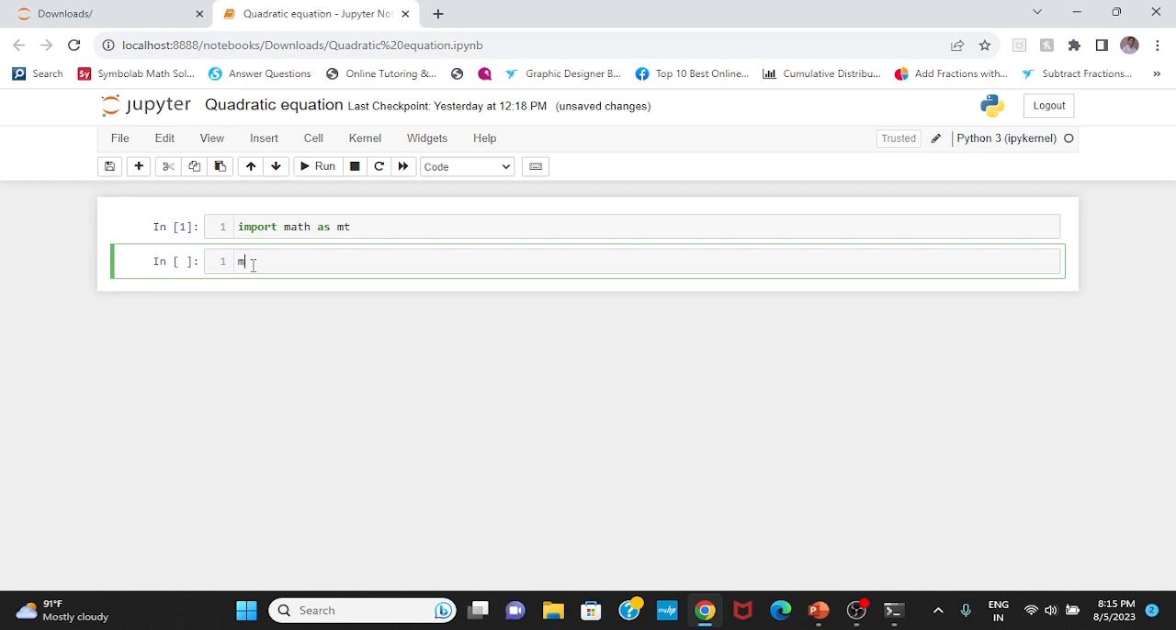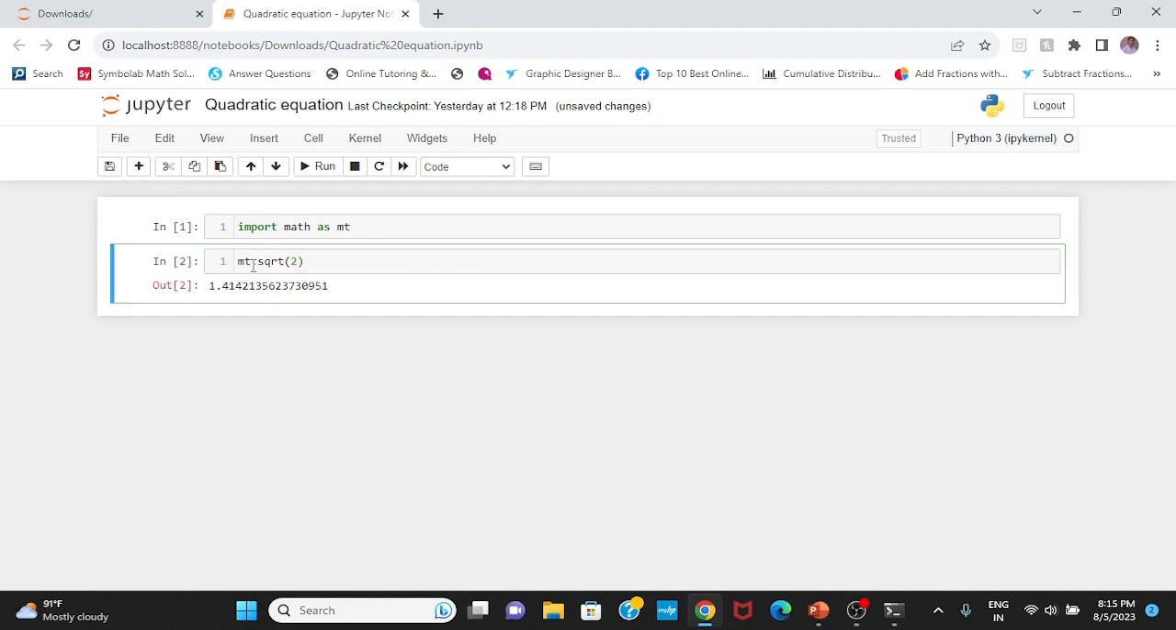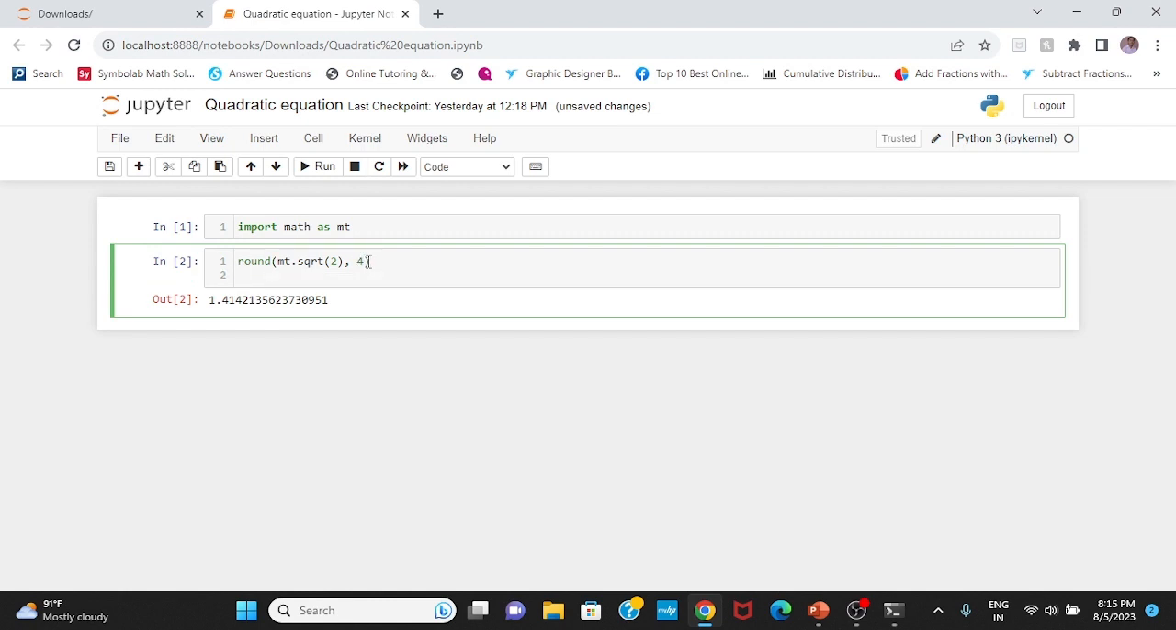If I am typing m.sqrt of 2, I will get the square root of 2, that is 1.41424 and so on. If I want to round this number to 4 decimal places, I can round it just by writing 4 after it and then enclosing it in a parenthesis. And if I run it, I will get this up to 4 decimal places.